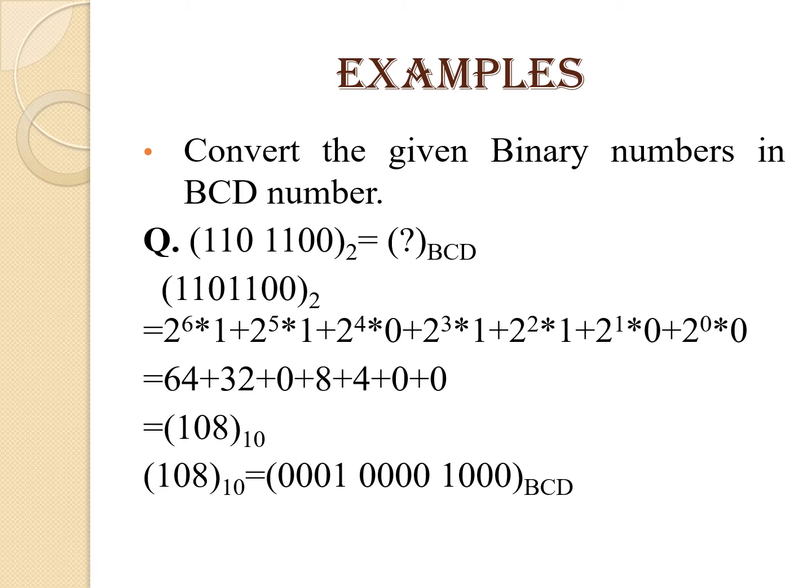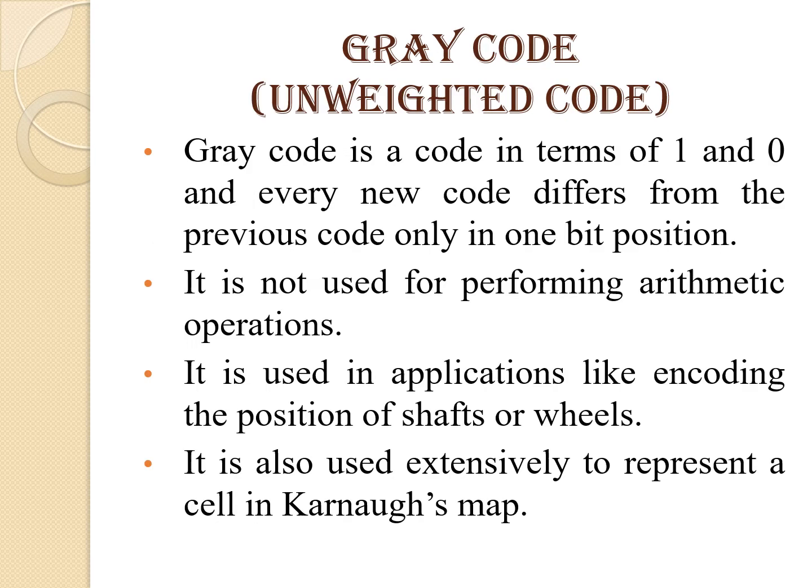Then if you want to convert that 108 into the BCD equivalent, write down the binary equivalent for 1, that is 0001. For 0 we should write 4 times 0, and 8 will be written as 1000. So the final BCD number for decimal 108 is 0001, 0000, 1000. Hope you have understood these things.